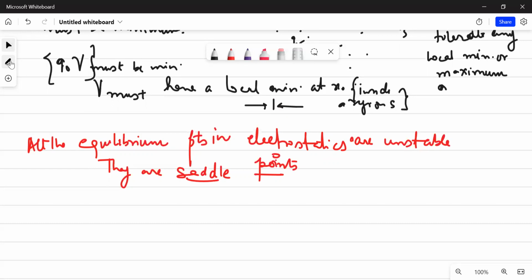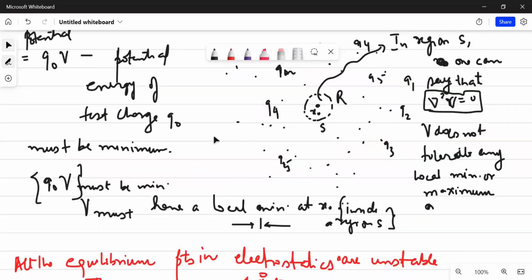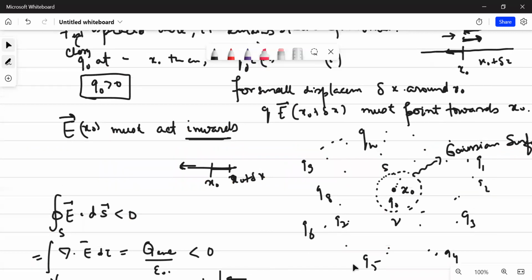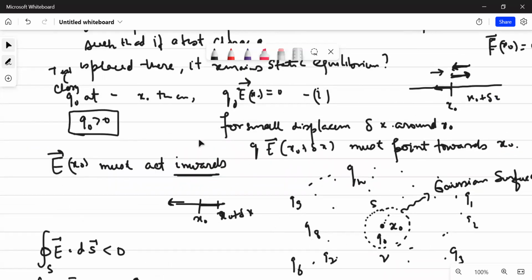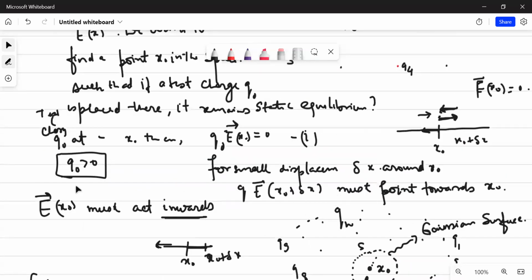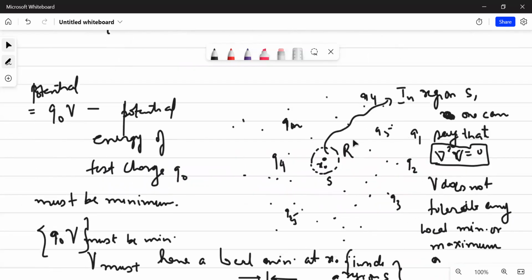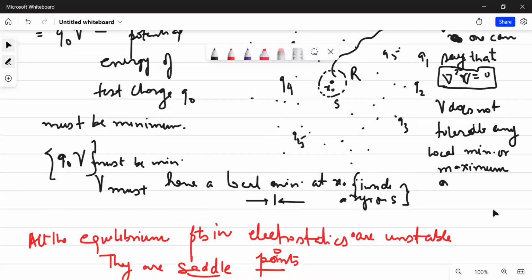This is the fourth lecture in the series Introduction to Laplace's equation, and this is one of the important consequences of Laplace's equation. This is Richard P. Feynman's argument, which I have written, a very basic kind of argument, and you'll find it in most advanced textbooks, like probably Griffiths or books like that.